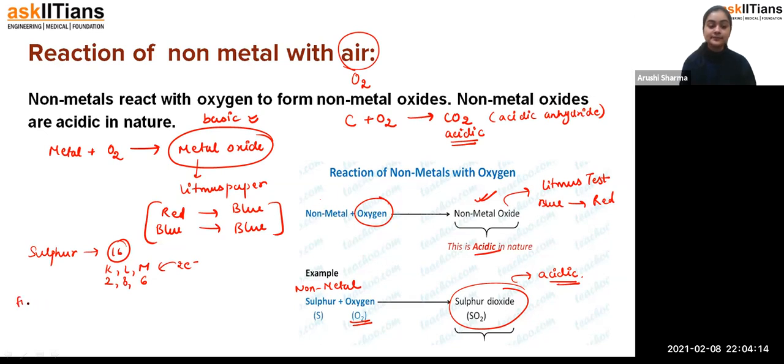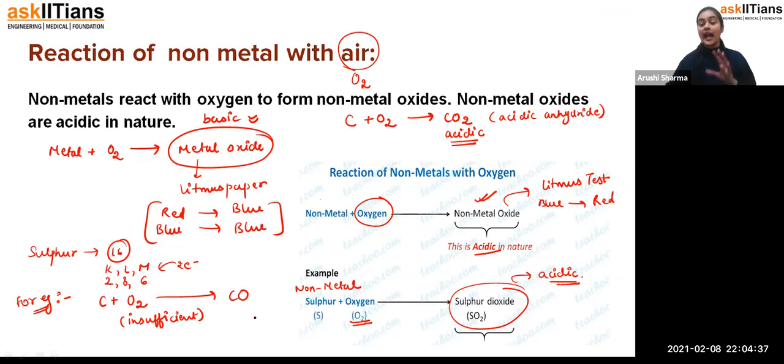For example, when carbon reacts with oxygen and the supply of oxygen is insufficient, the reaction converts carbon into carbon monoxide. Carbon monoxide is not exactly acidic, because in that condition it is not forming complete carbon dioxide, and carbon monoxide is a neutral oxide. We call it a neutral one.